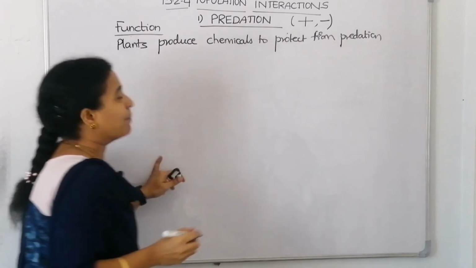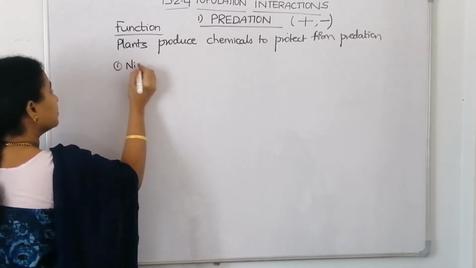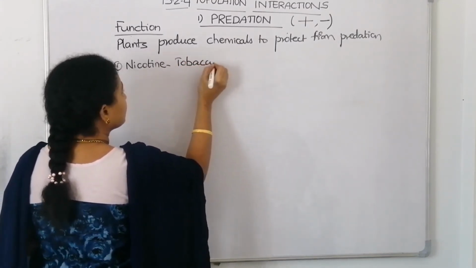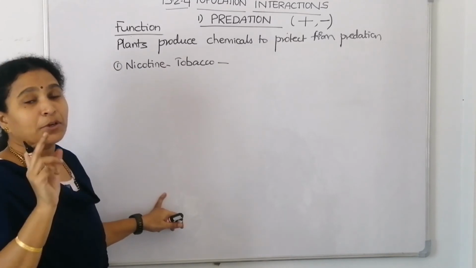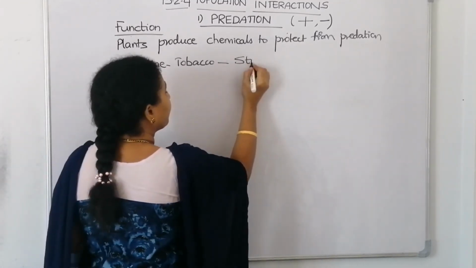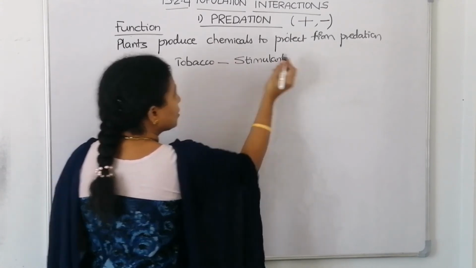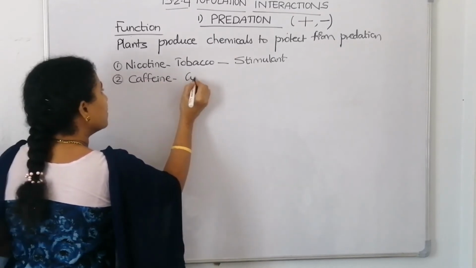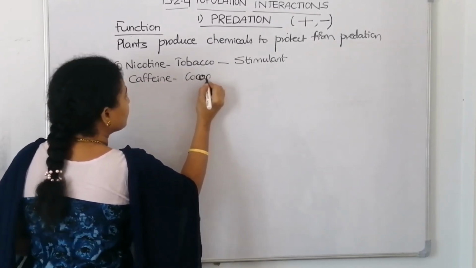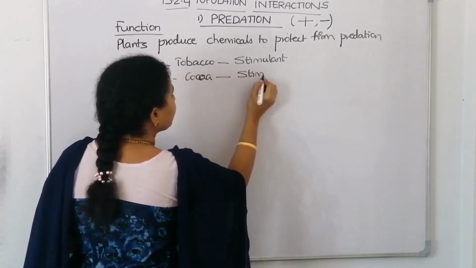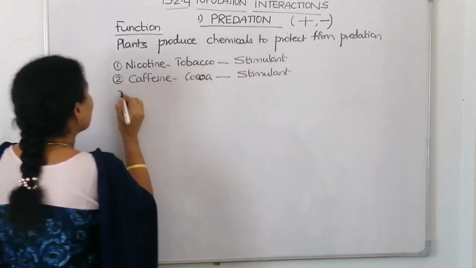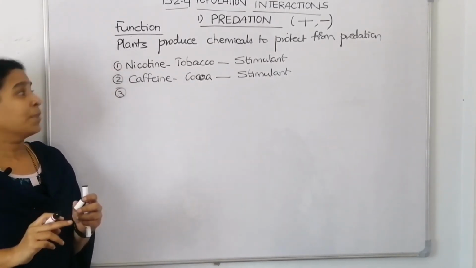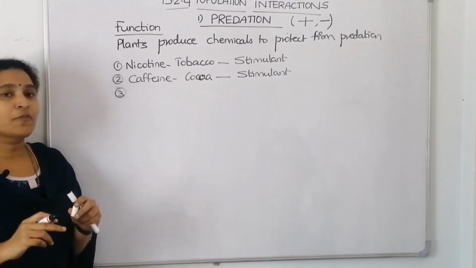So let us list down some examples. One example is nicotine. It's extracted from tobacco plant. The nicotine which is extracted from tobacco plant is a stimulant. We use it because it stimulates the nervous system. The next one is caffeine, extracted from cocoa plant, and it is also a stimulant. So these are the economic importance I am telling. The plant will secrete nicotine so that the predator will not eat it. The cocoa plant will produce caffeine, which is a stimulant.